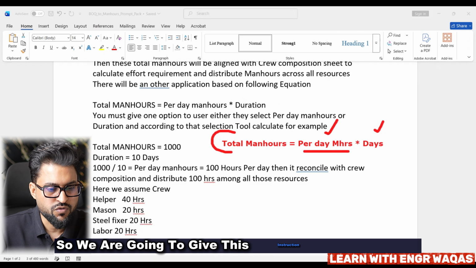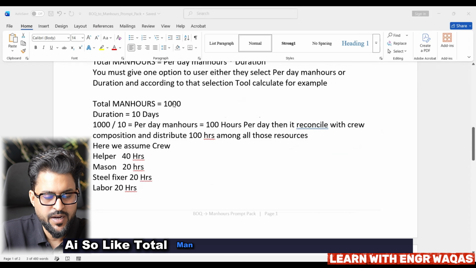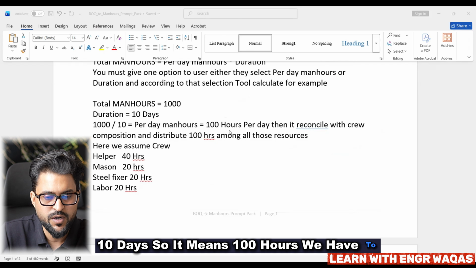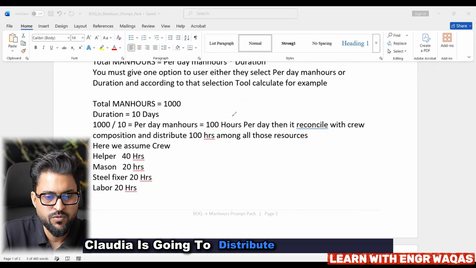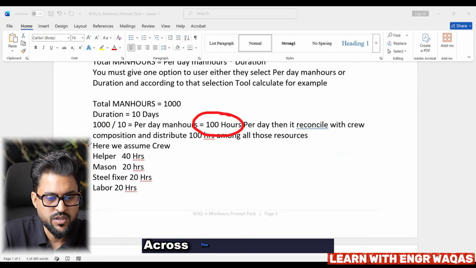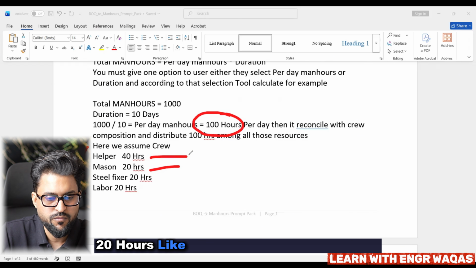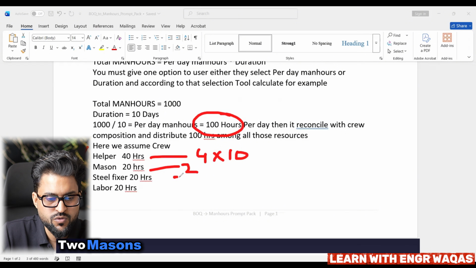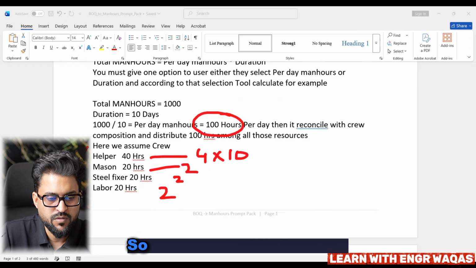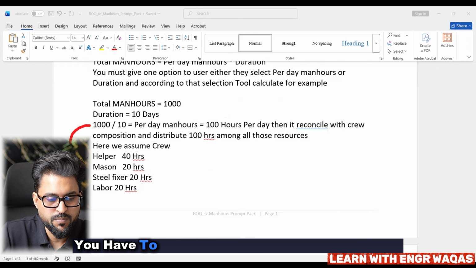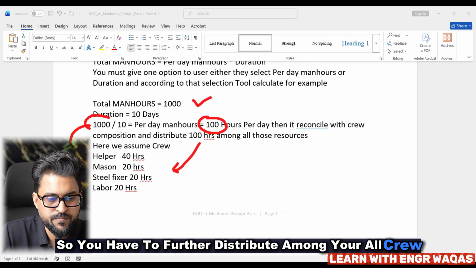So we are going to give this instruction to our Claude AI. Say total man hours is equal to 1000 and duration is 10 days, so it means 100 hours per day. Further, Claude AI is going to distribute these 100 hours across the crew, like helper, mason, steel fixer, labor: 40 hours, 20 hours. 40 hours means 4 helpers we require, each working 10 hours, then 2 masons, 2 steel fixers, 2 laborers. So further, I'm giving instructions: you have to spread all these 100 man hours, calculated as per this equation, and distribute them among your crew.